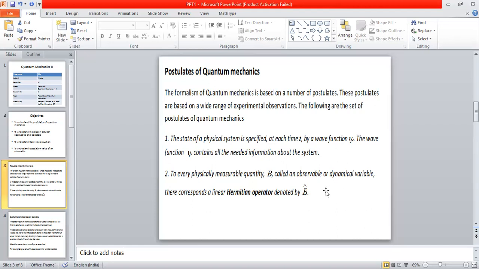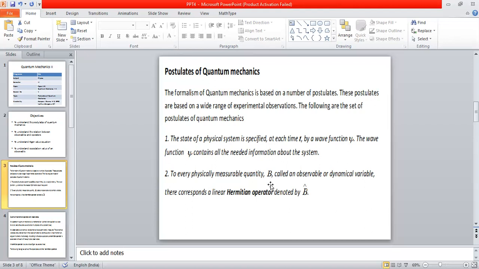From here onwards, I am going to use the word observable. An observable is a physical quantity associated with a system which can be observed, in the sense that it can be measured using some experimental techniques. According to quantum mechanics, each and every observable associated with the system can be represented with the help of a linear Hermitian operator. There can be several observables associated with the system, so let us take one such observable and denote it by the letter capital B.